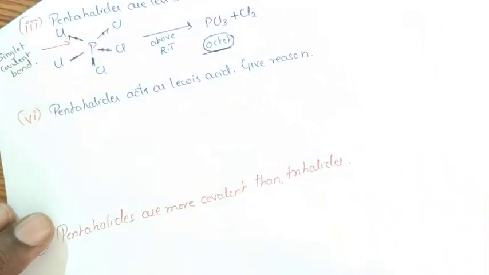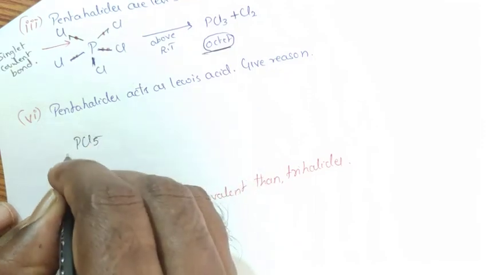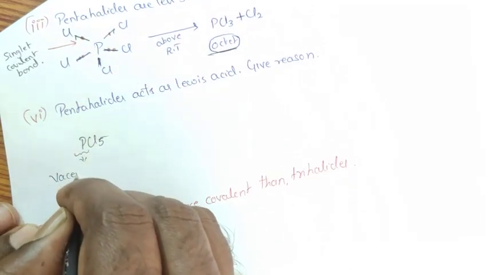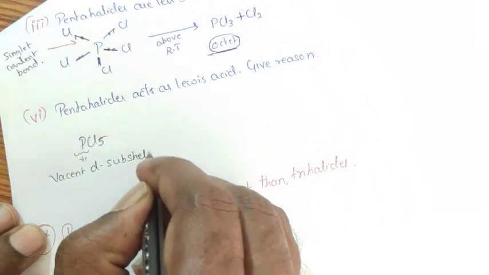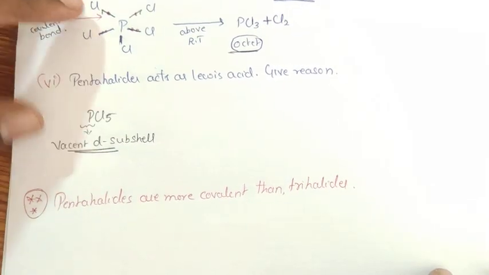Pentahalides act as a Lewis acid. Give reason. In PCl5, phosphorus contains a vacant d subshell.